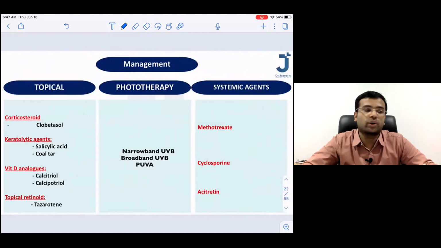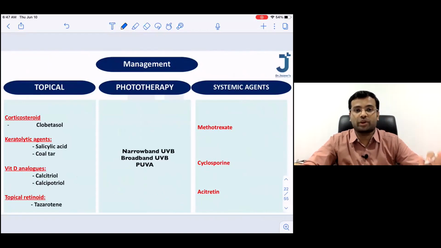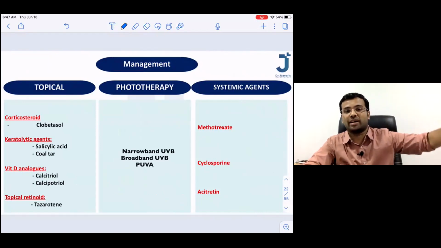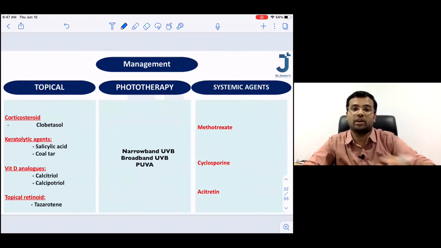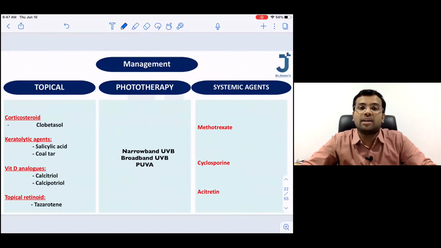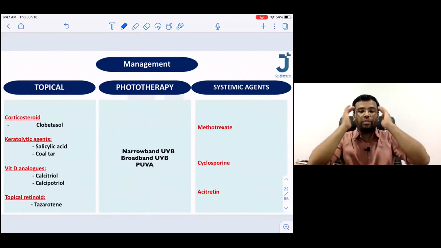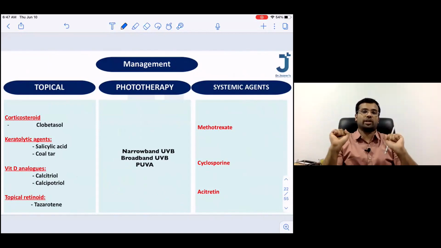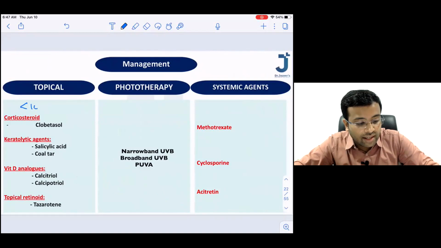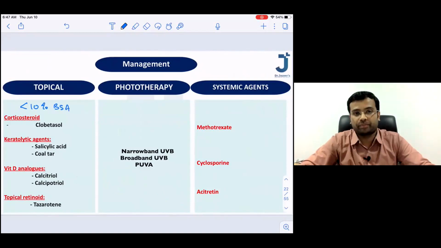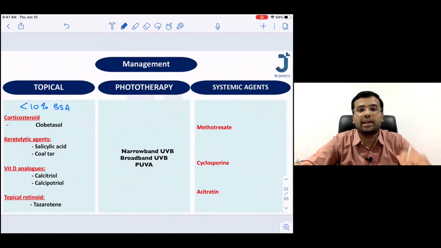So the last thing in psoriasis is that we are going to manage it. So we have diagnosed some patient as psoriasis vulgaris, some as pustular psoriasis, some as psoriatic arthritis. Now you have to manage. So what is the basic thing that you have to keep in your mind for the management of psoriasis? Please remember, when less than 10% of body surface area is involved, you treat it with topical agents.